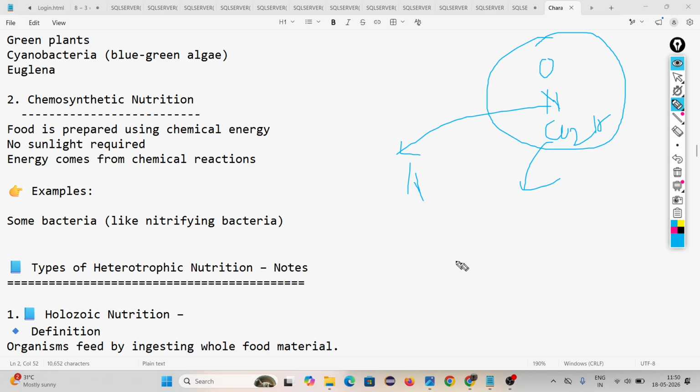So in leguminous plants some bacteria are present on the root that convert atmospheric nitrogen into nitrogen which can be used by the plant. And during this process they make food by their own. Chemosynthetic nutrition, do you understand? Yes, sir.